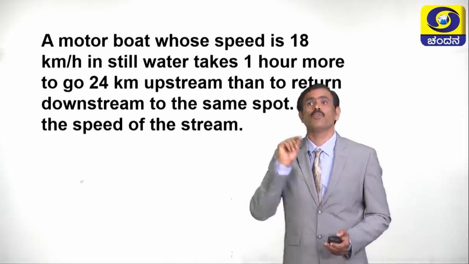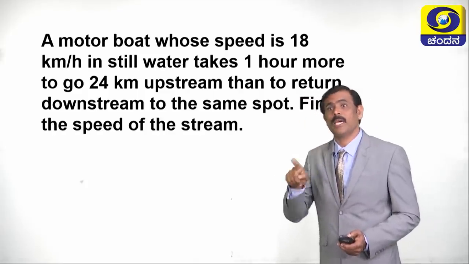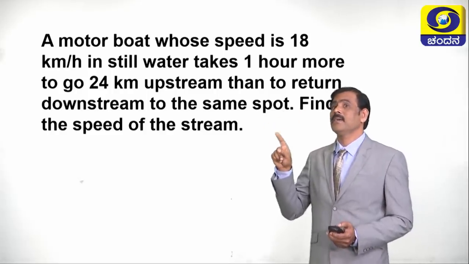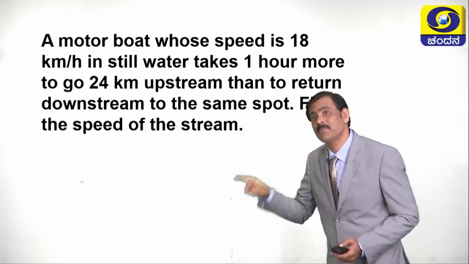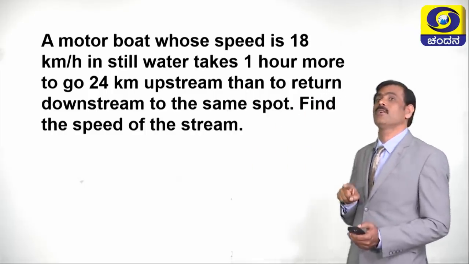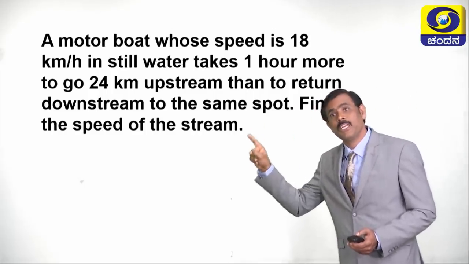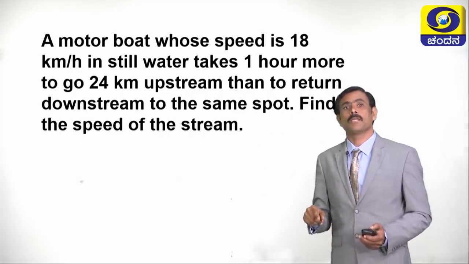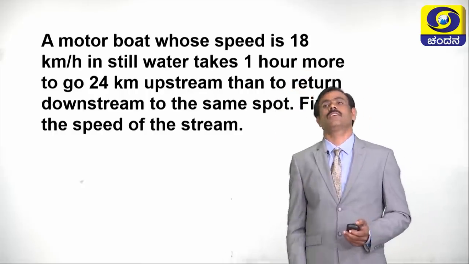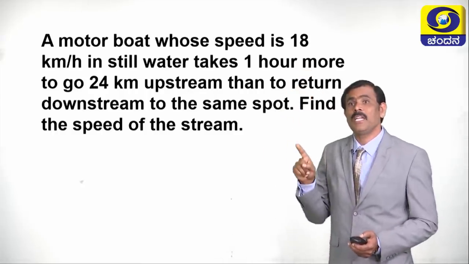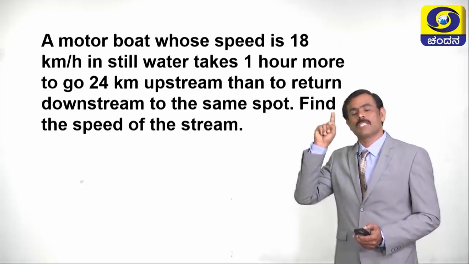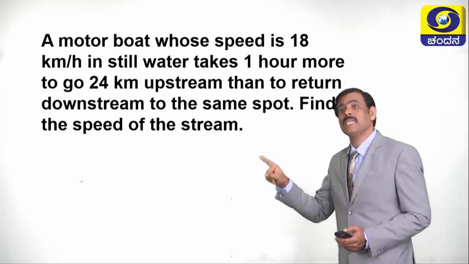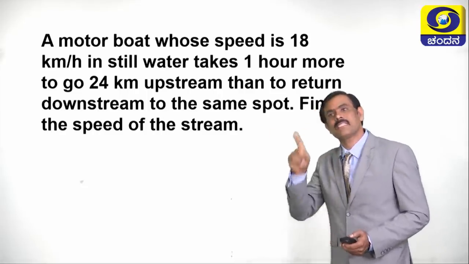When the boat is moving downstream, if we observe only the boat, then what will be its speed? That is called downstream speed. The speed of the boat in downstream is equal to the speed of the boat in still water plus the speed of the stream. Suppose the boat is moving against the stream, what is the speed of the boat in upstream? The speed of the boat in upstream is equal to the speed of the boat minus the speed of the stream. Let us solve this problem.